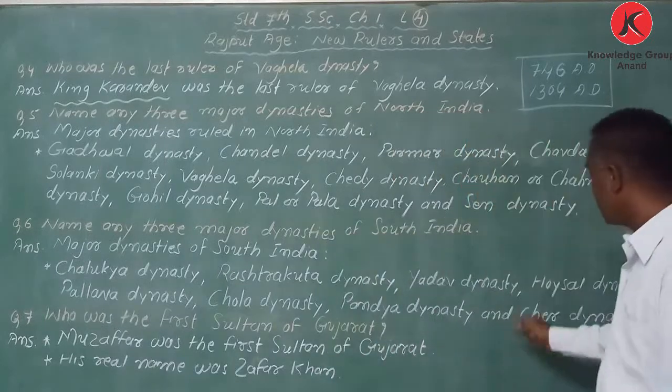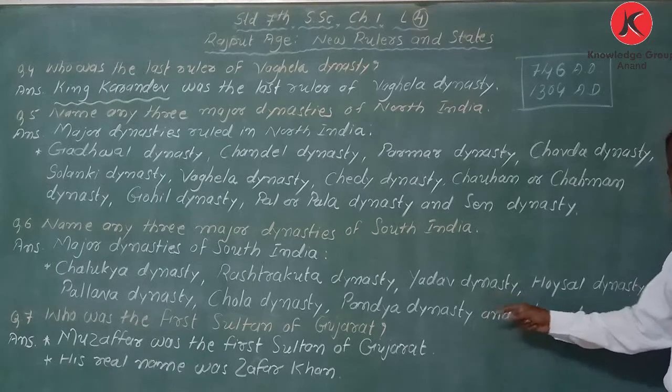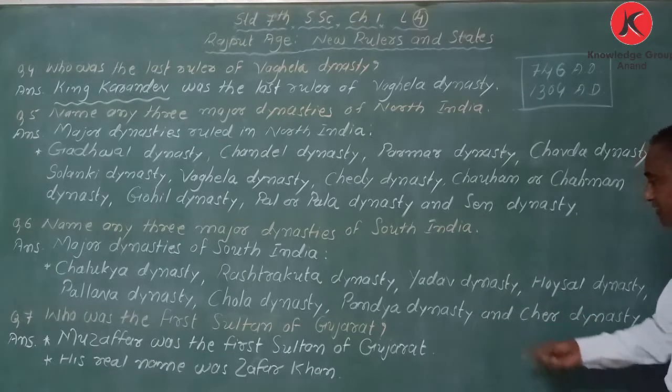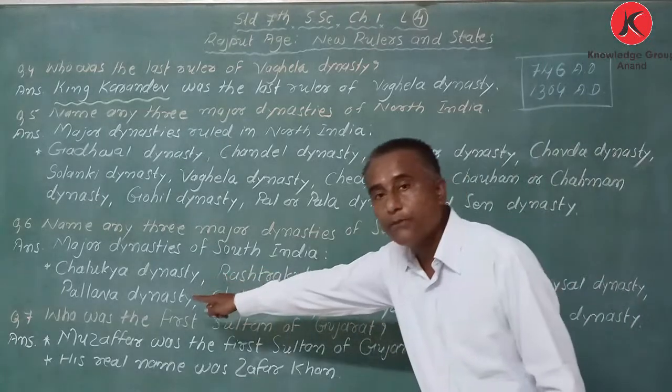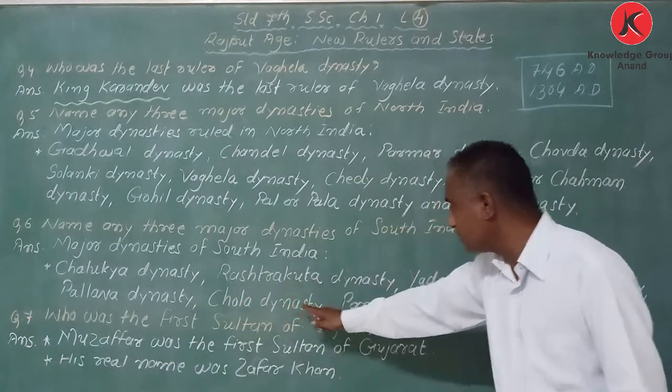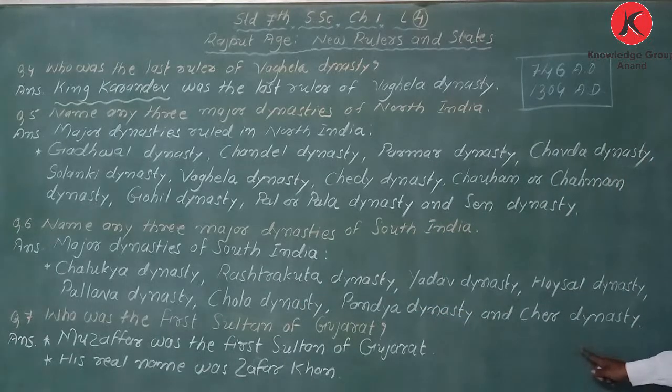My dear student, Yadav and Hoysala are separate. Got it? So Yadav dynasty, Hoysala dynasty, Pallava dynasty, Chola dynasty, Pandya dynasty, and Chera dynasty.